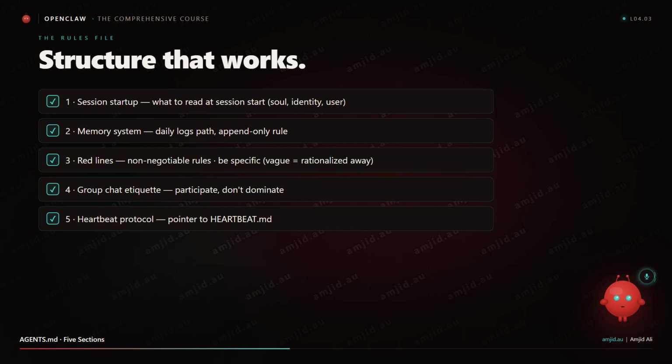Number 2: Memory system, where memory lives. Daily logs at memory/year-month-day.markdown. Curated long-term at memory.md, direct messages only. How to write to them: append, do not rewrite. One bullet per change.